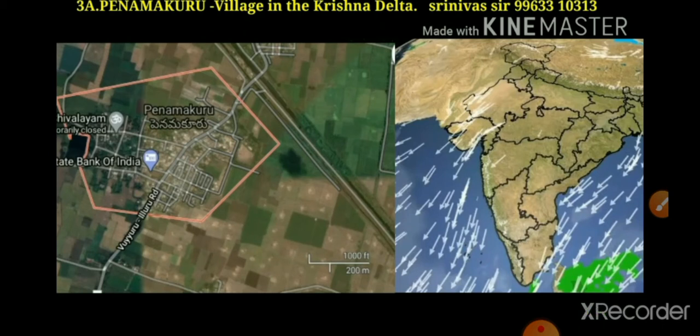You know that the southwest monsoon brings heavy rains to the eastern part of our country. From November to May there is very little rainfall.